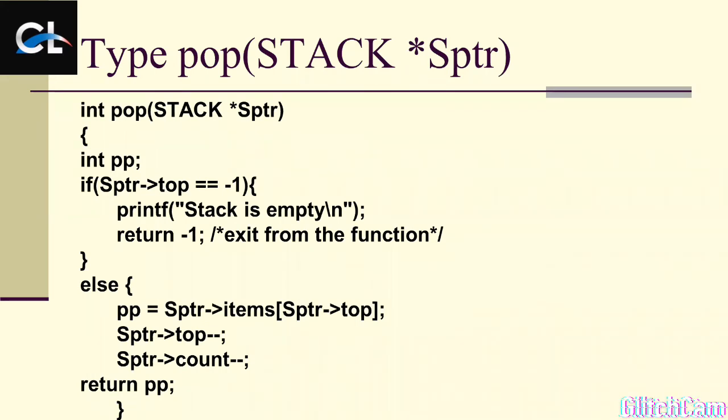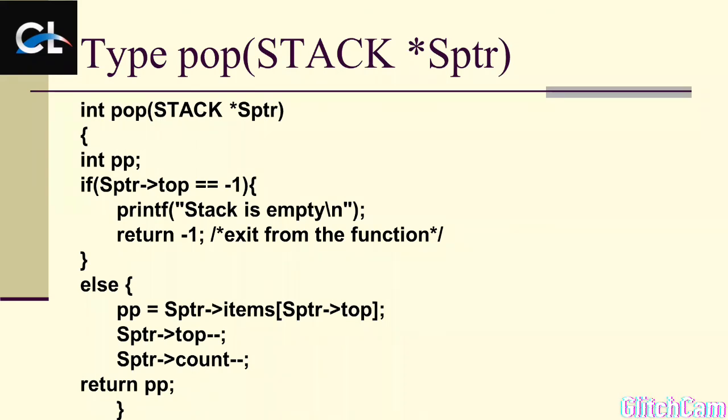But if this condition, top equal to -1, is not satisfied, that means the stack is not empty; it has a minimum of 1 or a maximum of the capacity of this stack's elements. So it will move on to the else part. Please concentrate on this else part. pp equals sptr.item[sptr.top]. What does it mean?